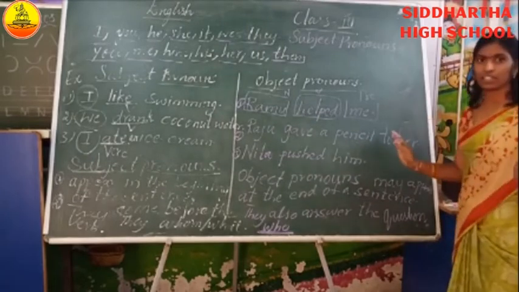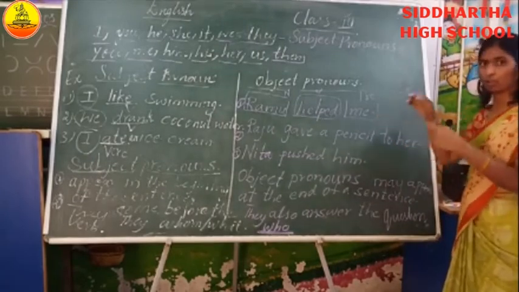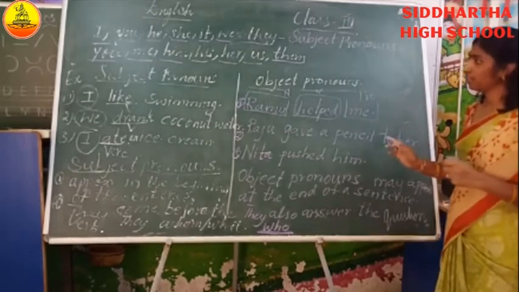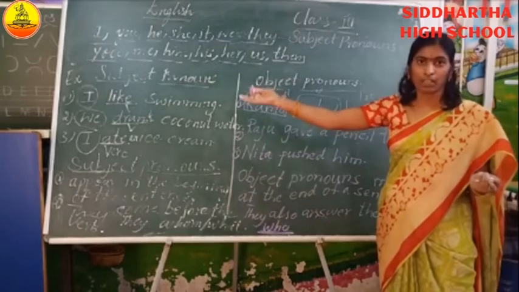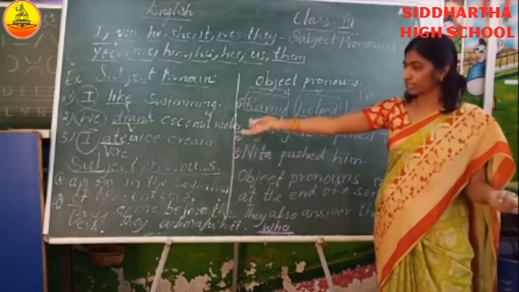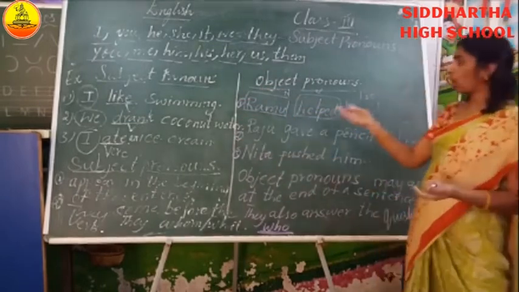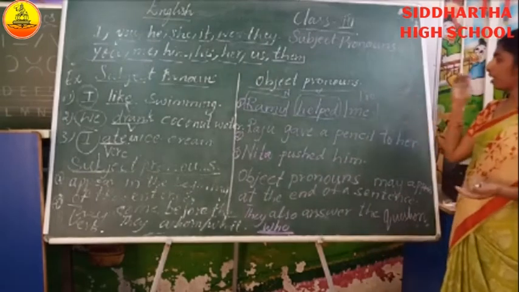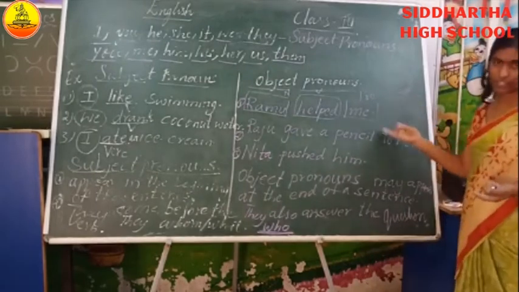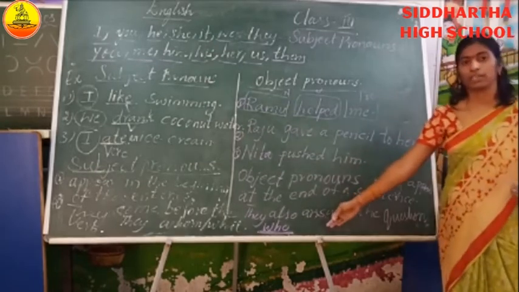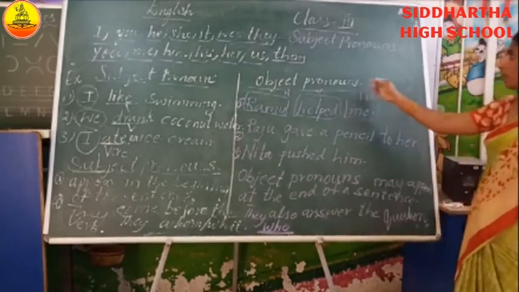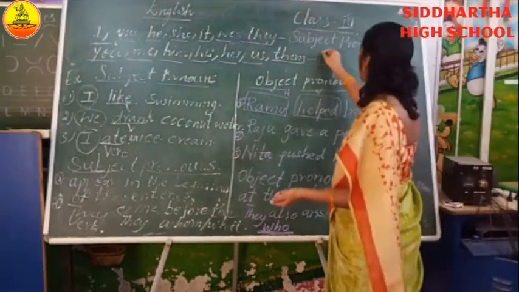It's very easy to identify subject pronouns and object pronouns. See, listen. Subject pronouns are very easy. They'll be coming in the beginning of the sentence and they'll be answering the questions whom or what. And object pronouns, they appear mostly at the end of a sentence, sometimes in the beginning. They also answer the question who. Okay, now these are object pronouns.